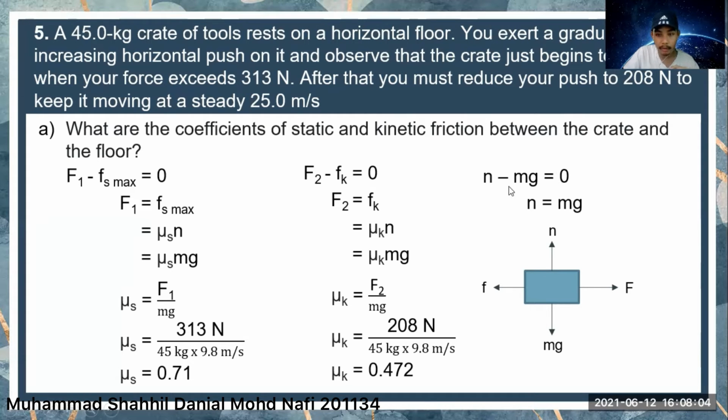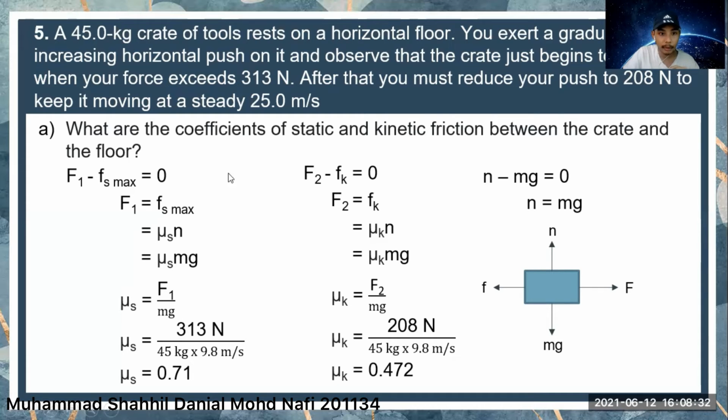The second equation is n minus mg equals 0. Why it has to equal 0 is because the object is at rest, so it is in equilibrium. And here the static force has to be maximum because the force that we apply has to overcome the maximum static friction force so that the object starts moving.